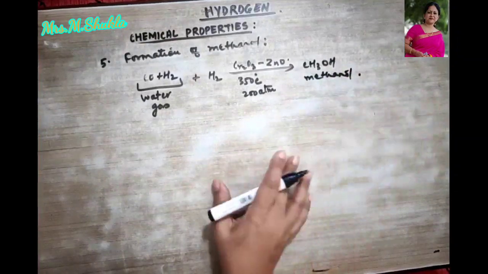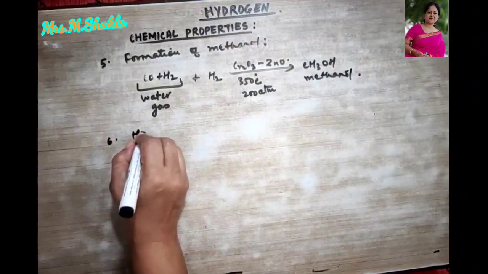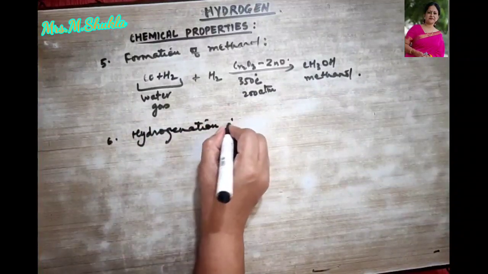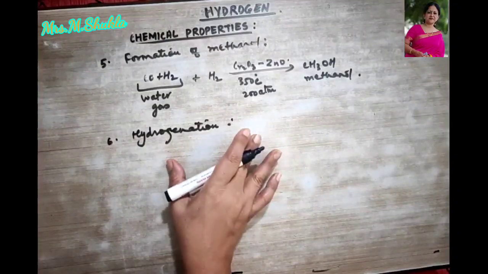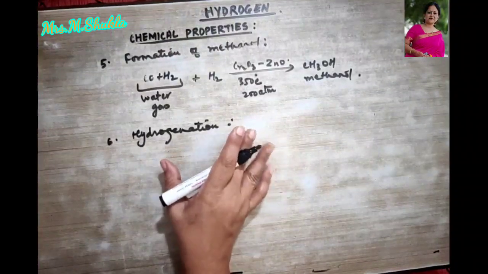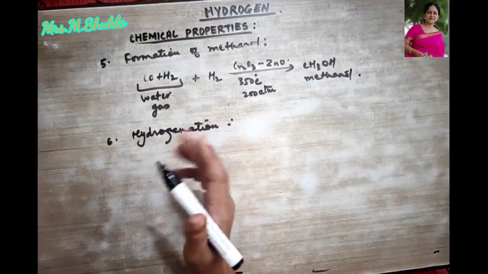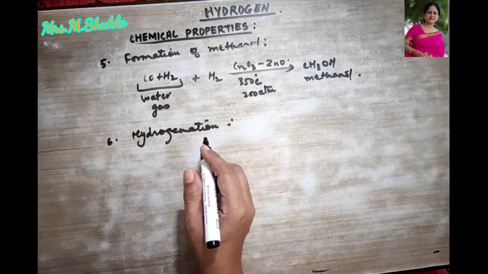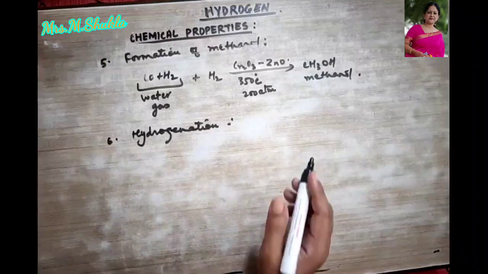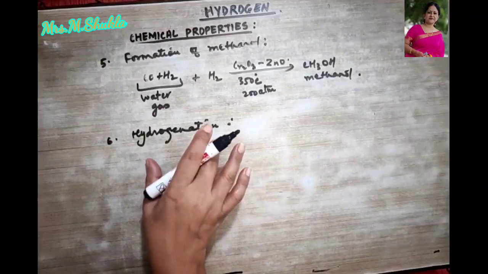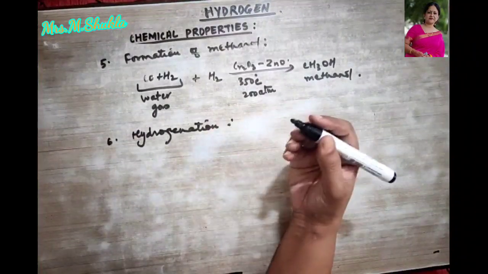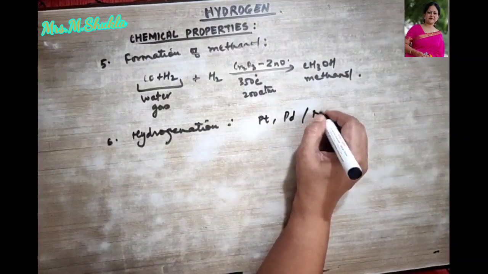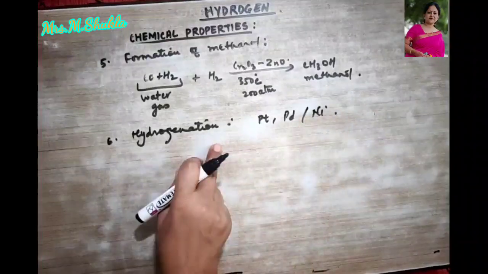Then it is going to form, what is this called? Methanol. Okay. Then it also shows hydrogenation, that is, the mixture of unsaturated hydrocarbon and hydrogen, when passed through finely divided nickel or palladium or platinum, converts into the saturated hydrocarbon, and this process is termed hydrogenation. So over here, which catalyst is used? Either platinum, palladium or nickel can be used in the presence of hydrogen.